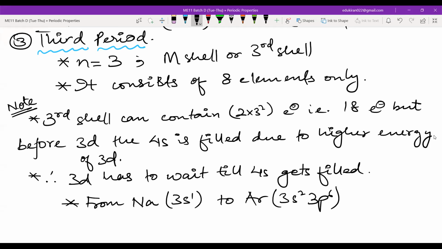Sir, what is 3d? Have you not done the second chapter?